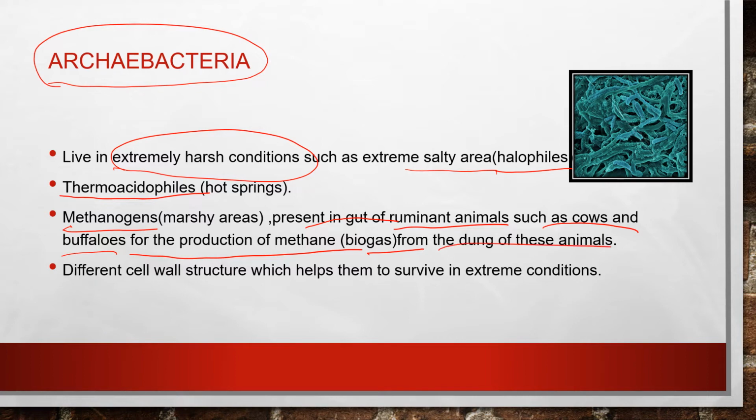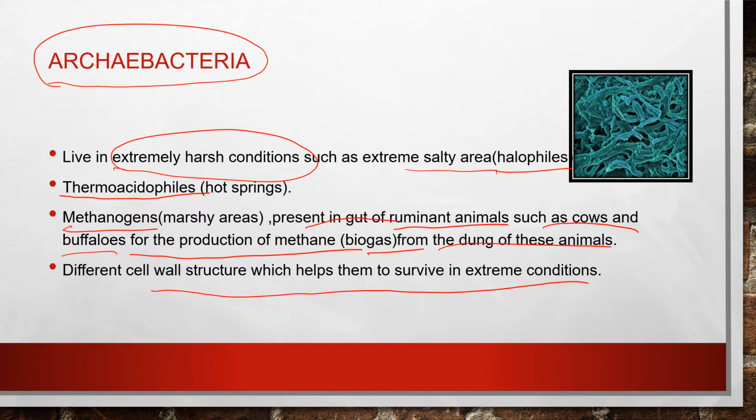these animals. Okay, so they are present in all types of extreme conditions, either too salty or too hot or too cold. They are present in the gut of ruminant animals also, like cows and buffaloes, for the production of biogas. Now they have a different type of cell wall structure, mostly a rigid cell wall, which helps them to survive in these extreme conditions. Because of their cell wall, they are able to stay in harsh conditions.